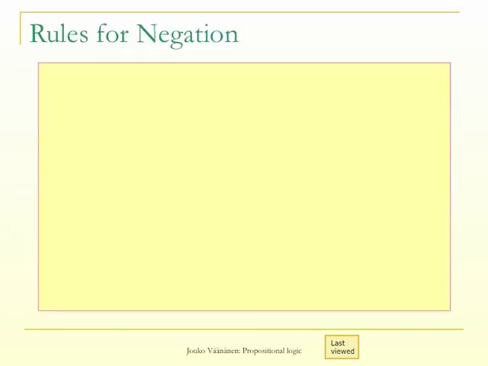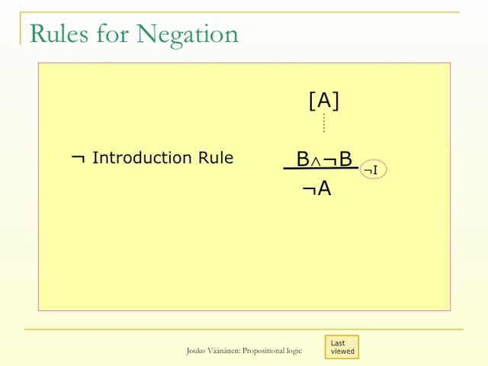We have now introduced the two rules that govern deduction about negation in propositional logic: the negation introduction rule and the negation elimination rule.